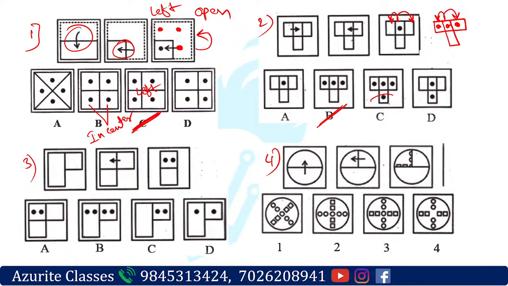There will be no dot at the bottom, so that is why not C. There is only one dot here, and D is not possible, right? So that's how you have to do the answer. Okay, good. Now the second one is done.